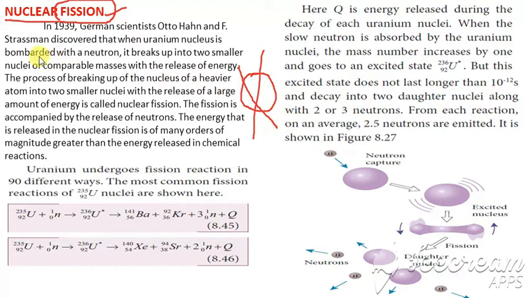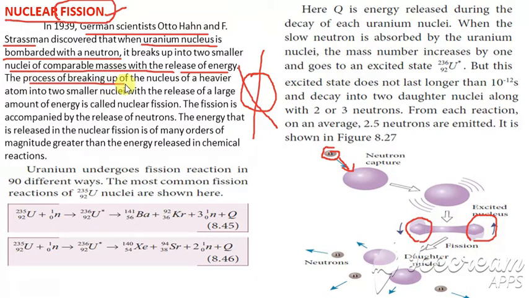Here, German scientists Otto Hahn and Strassmann discovered that when a uranium nucleus is bombarded with a neutron, it breaks up into two smaller nuclei of comparable mass with the release of energy. So it gets energy and is split into two nuclei. The process of breaking up the nucleus of a heavier atom into two smaller ones with the release of a large amount of energy is called nuclear fission.